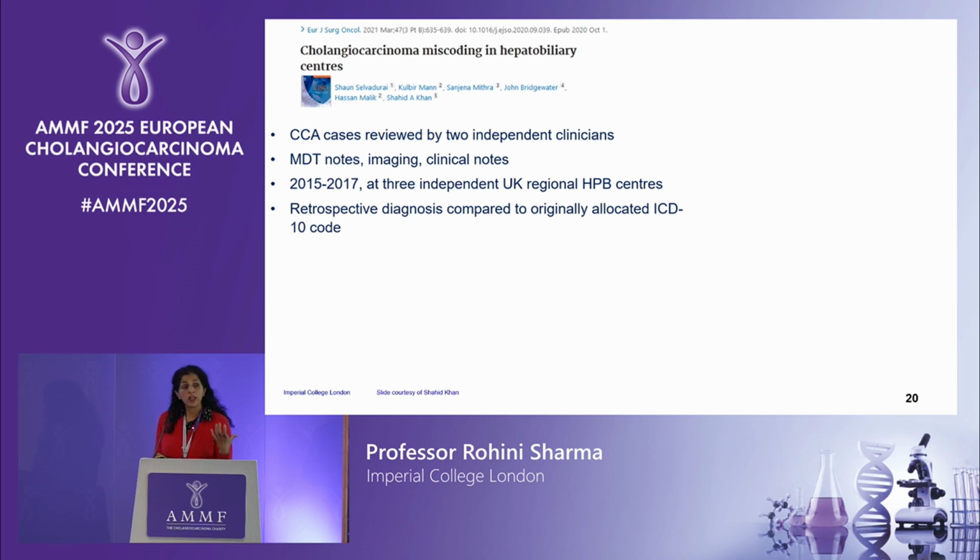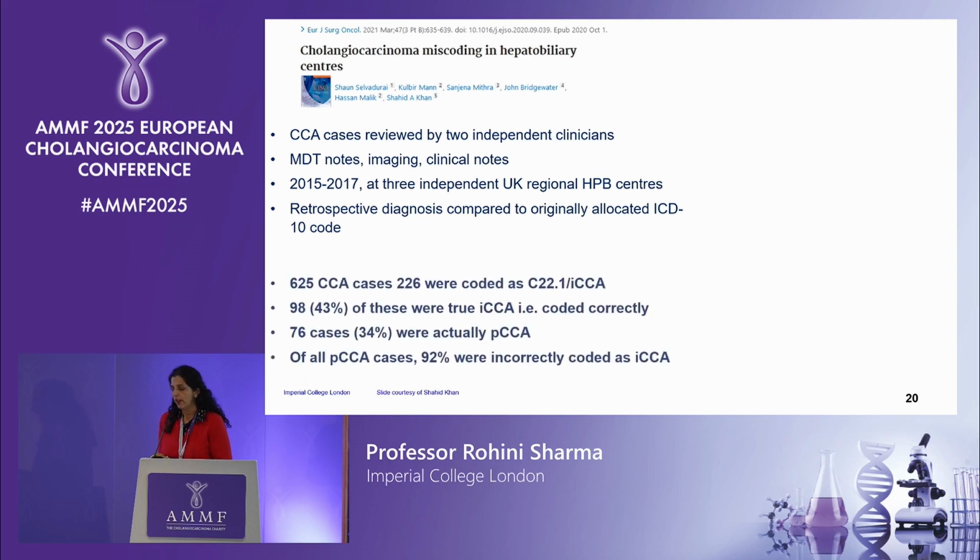And this code is really important, because this is the way we find out what the incidences of different cancers are, and we can track how cancer rates are changing, we can track mortality rates, we can track treatment rates, and that's why every cancer is given a code. There have been changes in the way that cholangiocarcinoma has been coded, and that's probably the reason why there's been a change in the incidence of cholangiocarcinoma.